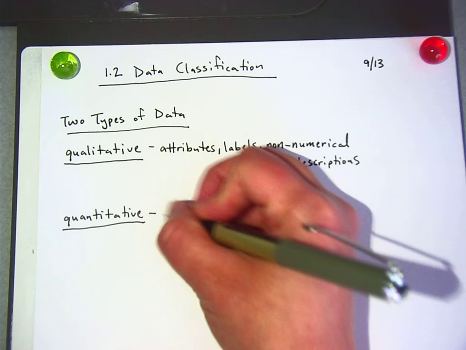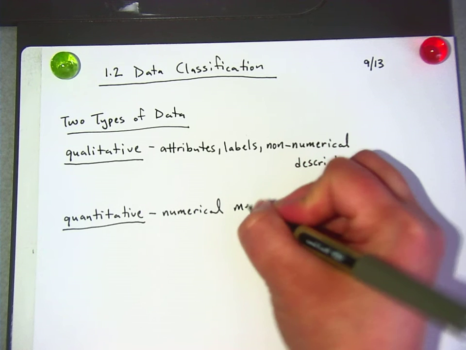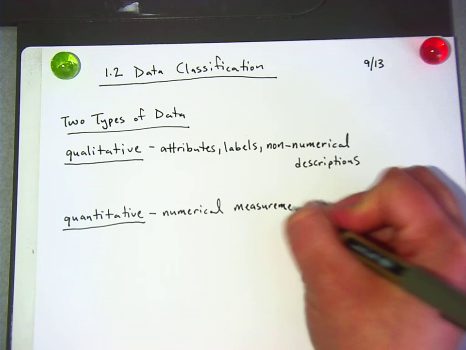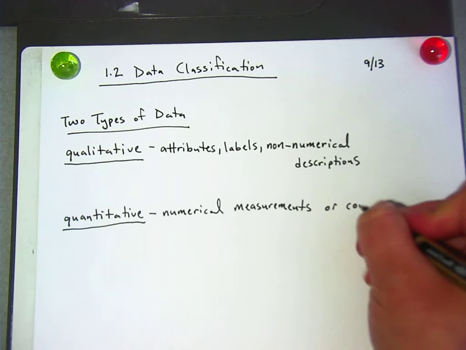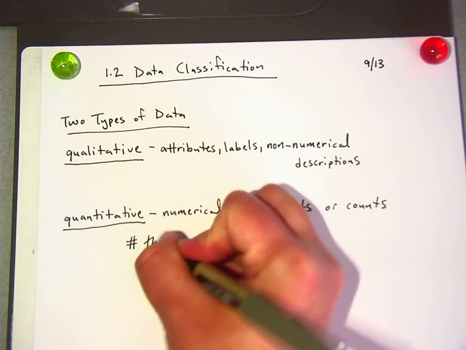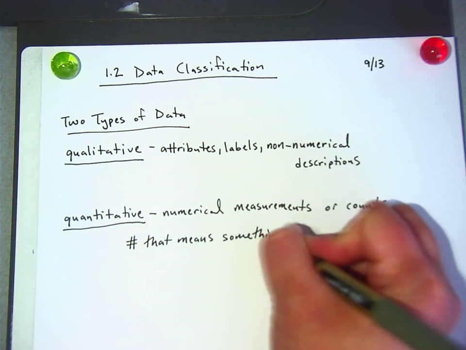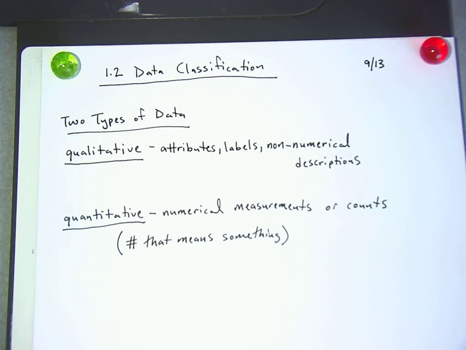Quantitative are all numerical, that means it's a number, measurements, or counts. It's a number that means something, like has a good reason for it. Here's a number that doesn't mean something. Your social security number. It's just a label. It's not like if you compare your social security number to the person next to you, that if theirs is higher, that means that they're smarter than you.